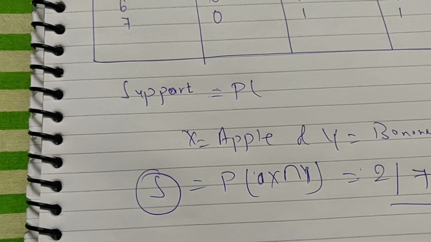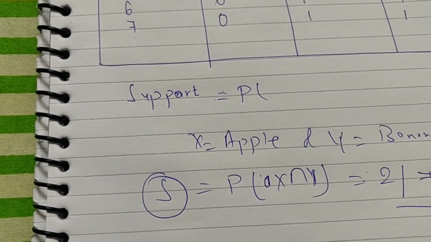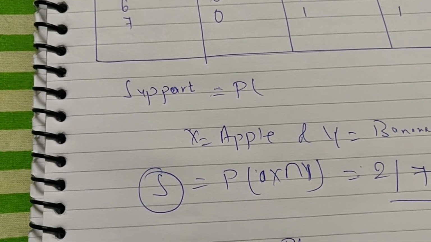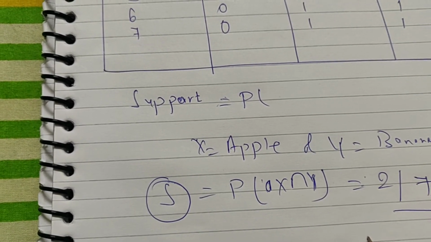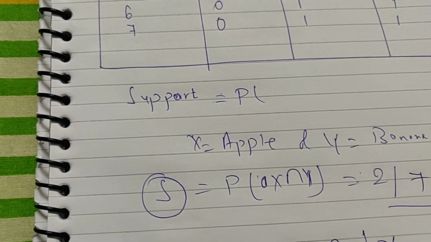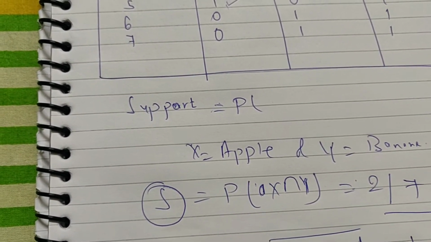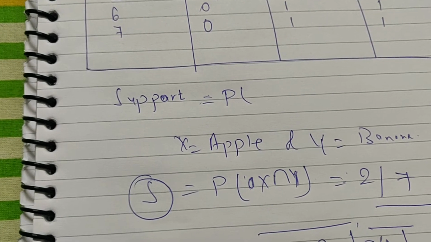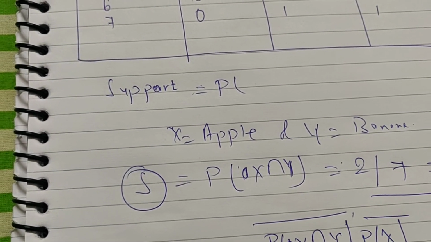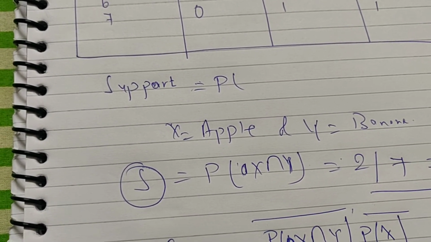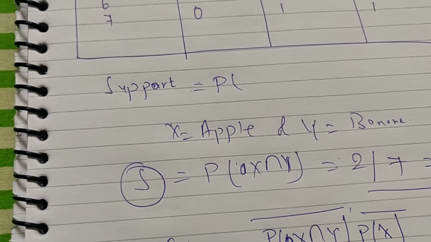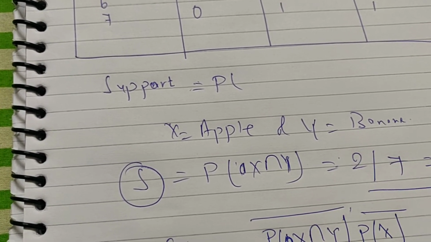Confidence is equal to probability of, say, X and Y divided by P(X). This is the formula of conditional probability. Just understand it, we are finding the probability of purchasing banana given the apple has also been purchased.